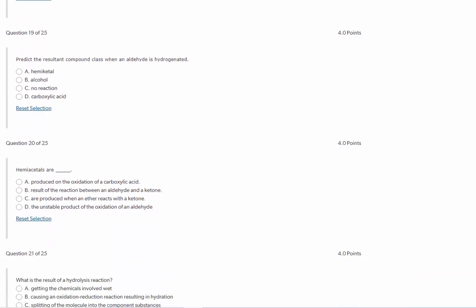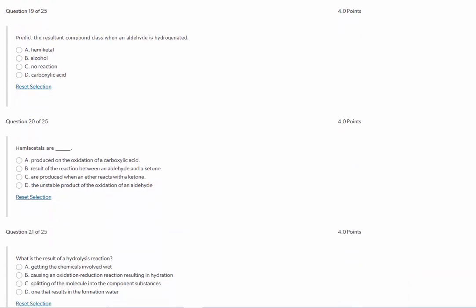Number 19, predict the resultant compound class when an aldehyde is hydrogenated. Well, when we hydrogenate, we are again reducing. What we're forming is an alcohol. When we hydrogenate an aldehyde, we form an alcohol. It happens to be a primary alcohol because that carbonyl carbon is on the terminal carbon.